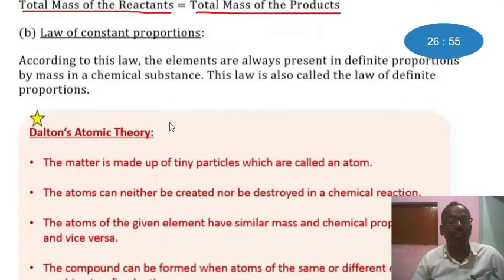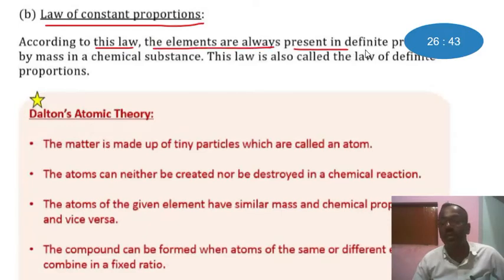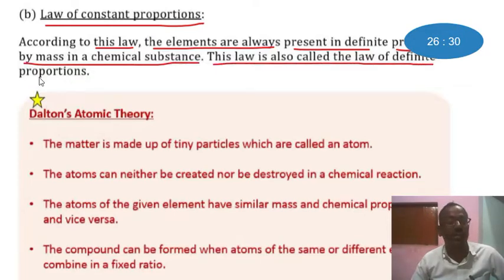Law of constant proportion. This is the second law. According to this law, the elements are always present in definite proportions by mass in a chemical substance. This law is also called the law of definite proportions. Hope that there is no problem in understanding the statement related to the law of constant proportion.